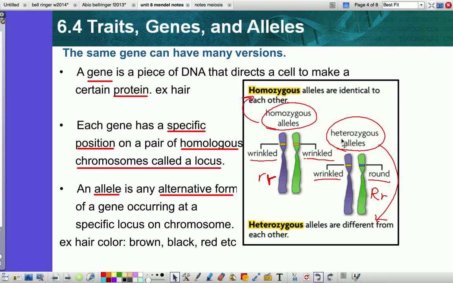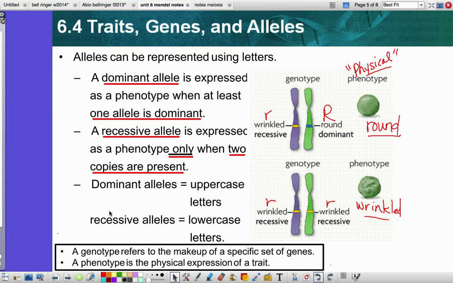Heterozygous means different alleles, right? So in this case, we have one allele that came from one parent that was wrinkled, and one allele that came from the other parent that was round, and round is the dominant in this case. All right, so that is talking about alleles. And this is just explaining that dominant versus recessive allele thing again, and how you get two copies from your parents, how it's represented by uppercase and lowercase. Hopefully this is all bringing back memory.